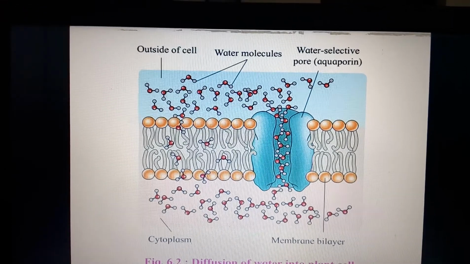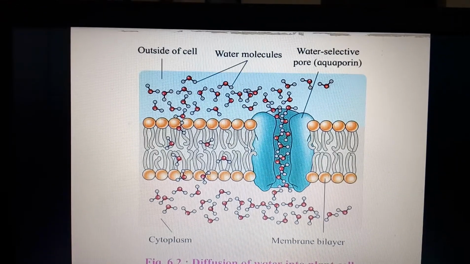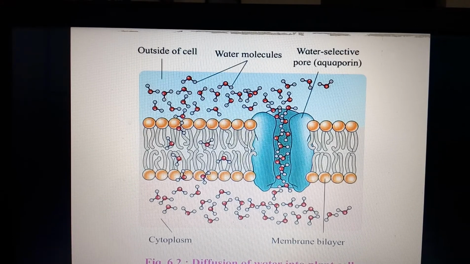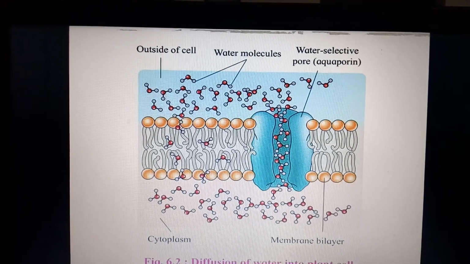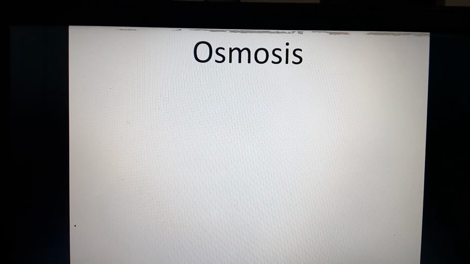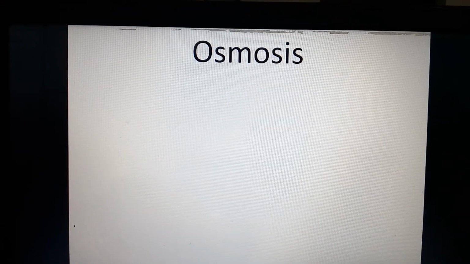Through those aquaporins, the water molecules move from higher concentration towards lower concentration. I am talking about the concentration of water. The concentration of water is more in a pure form and less in a solvent form. So that is about the process of diffusion. The next topic is osmosis. We'll study the process of osmosis in the next lecture. Thank you.